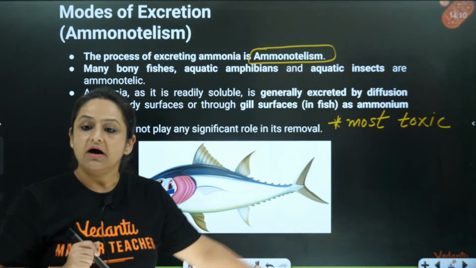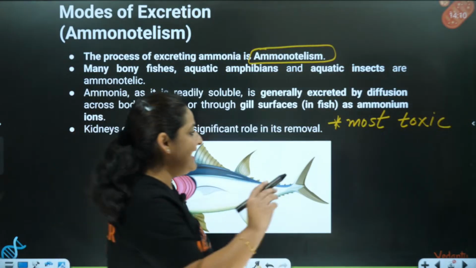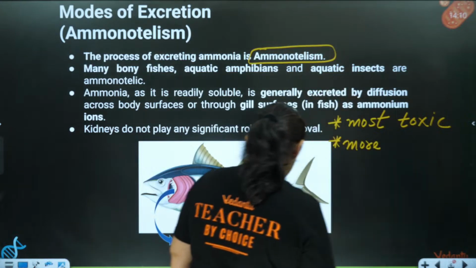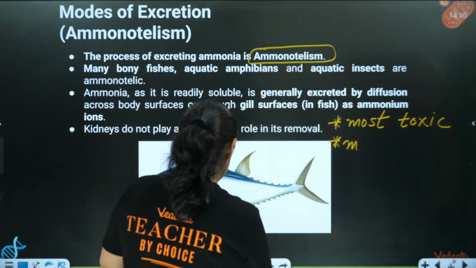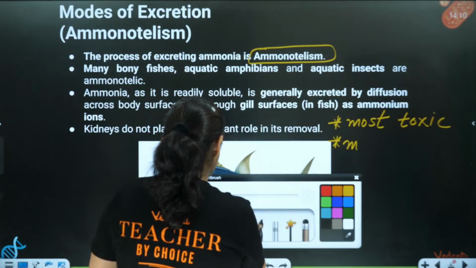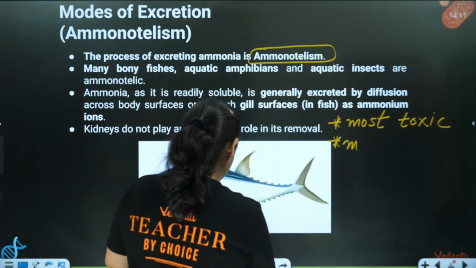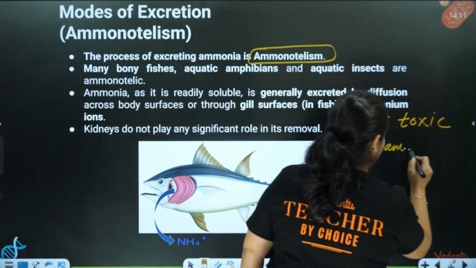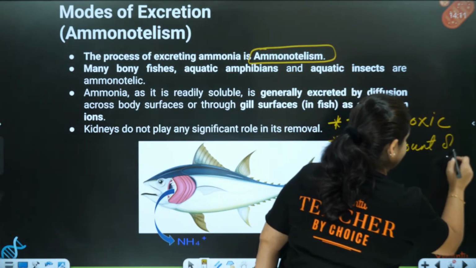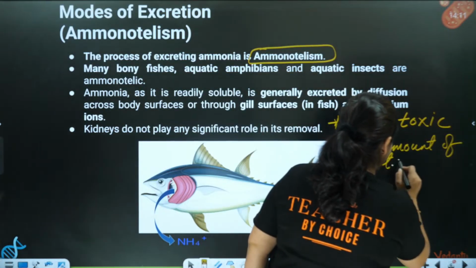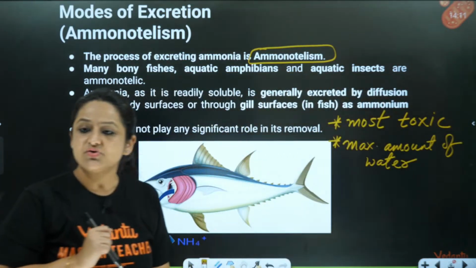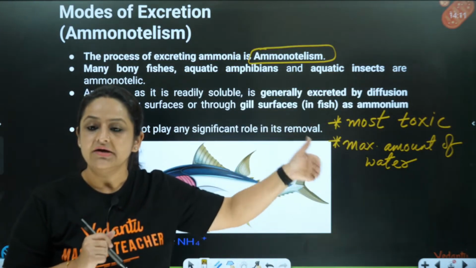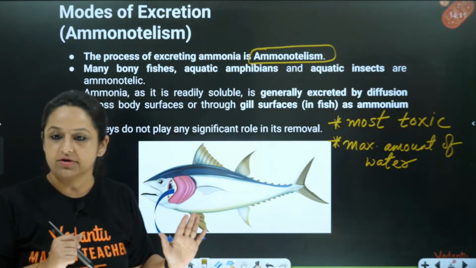Ammonia is the most toxic and it requires the maximum amount of water for its removal. ठीक है? This type of organism which is releasing out ammonia is called an ammonotelic organism.